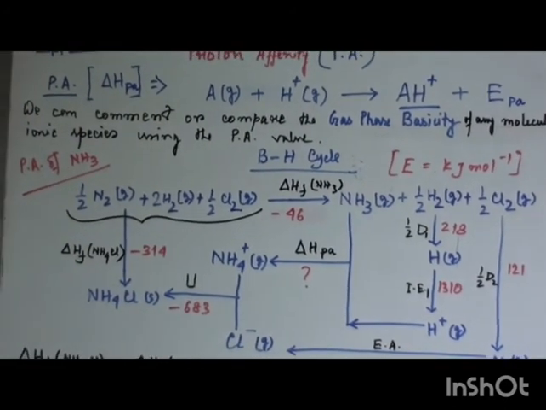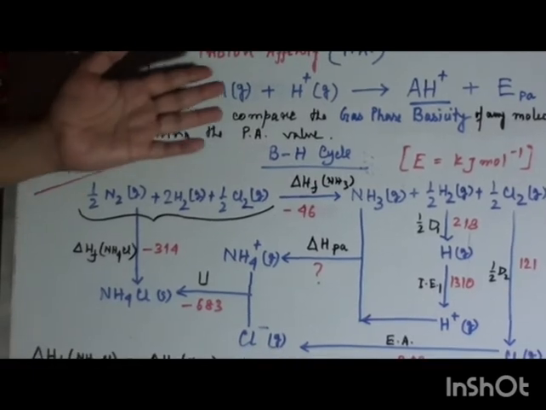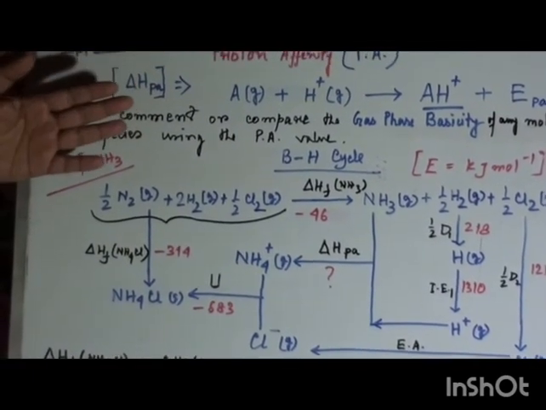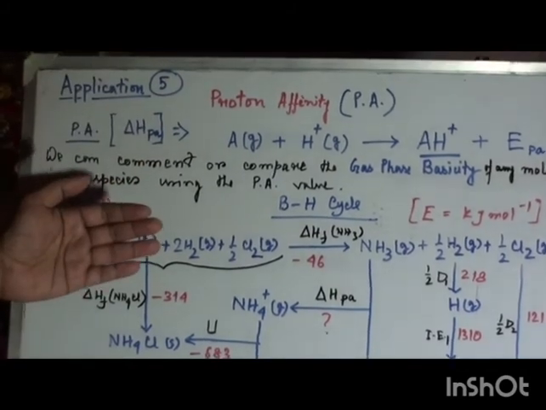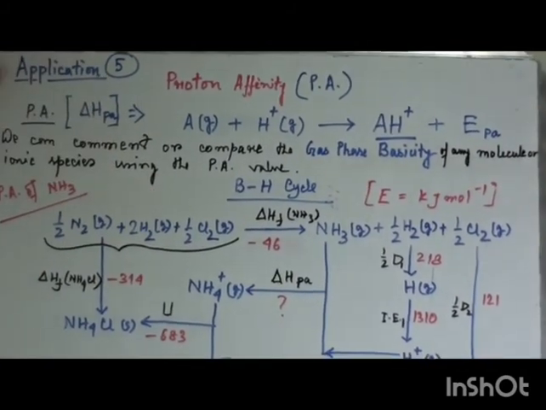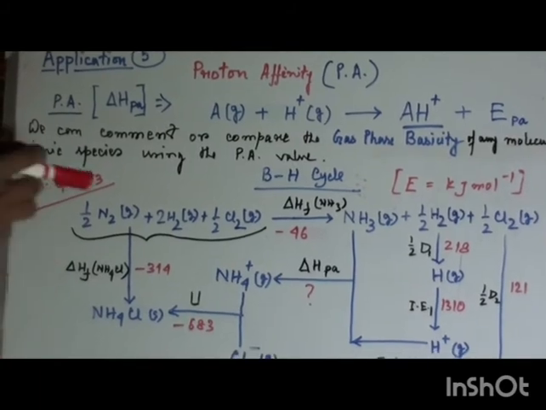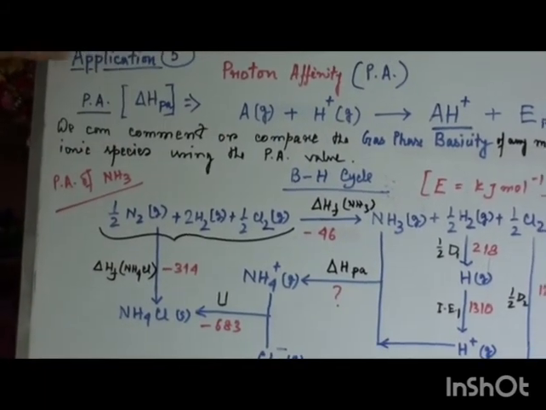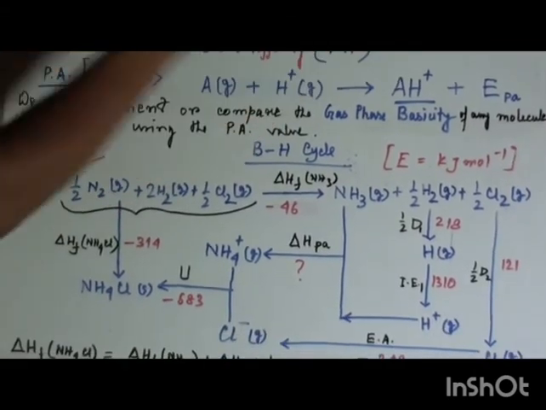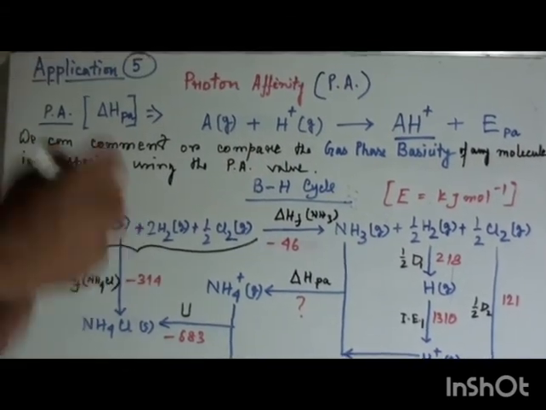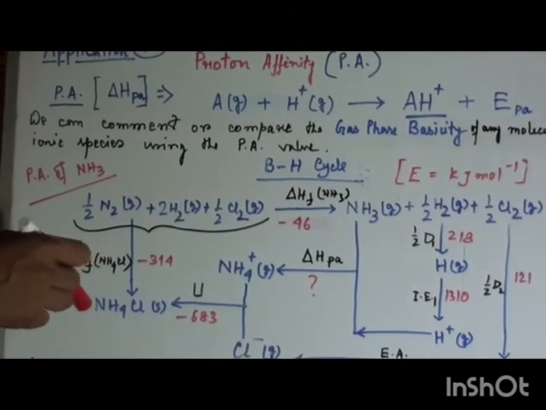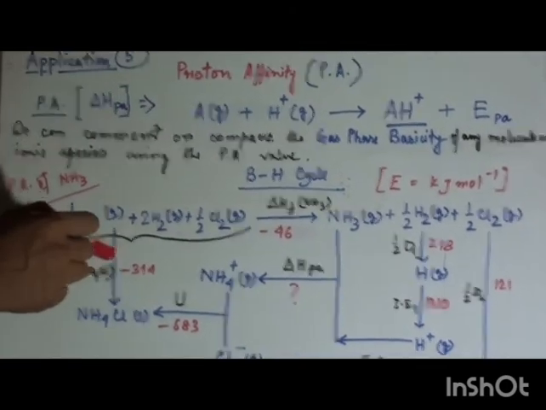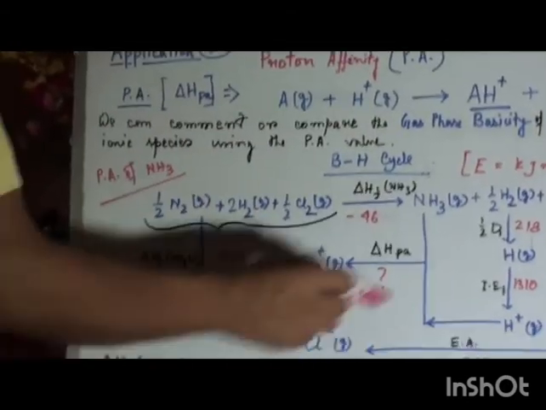Now correlating with this Born-Haber cycle, we can experimentally calculate proton affinity using the Born-Haber cycle, since the proton affinity value of this type of reaction is very difficult to estimate. So we can easily calculate this proton affinity value using this Born-Haber cycle.